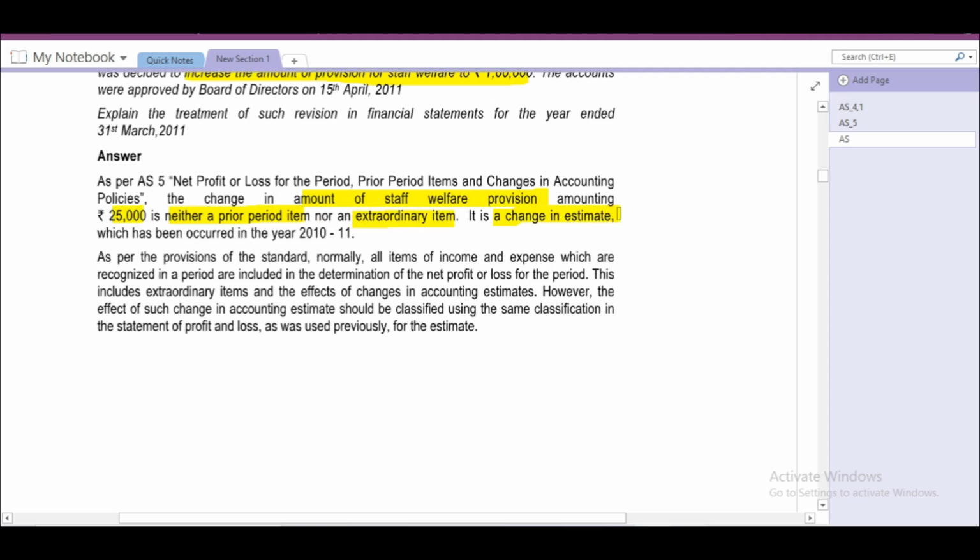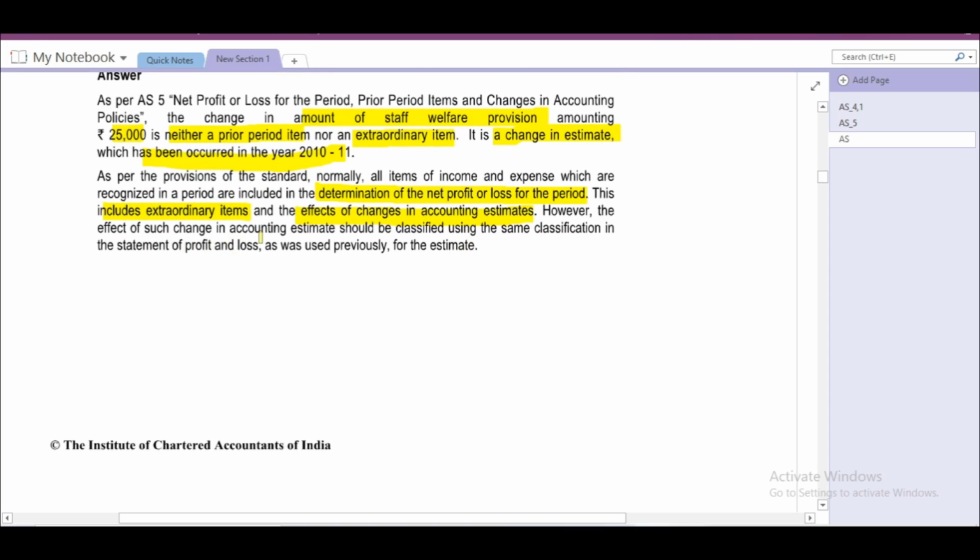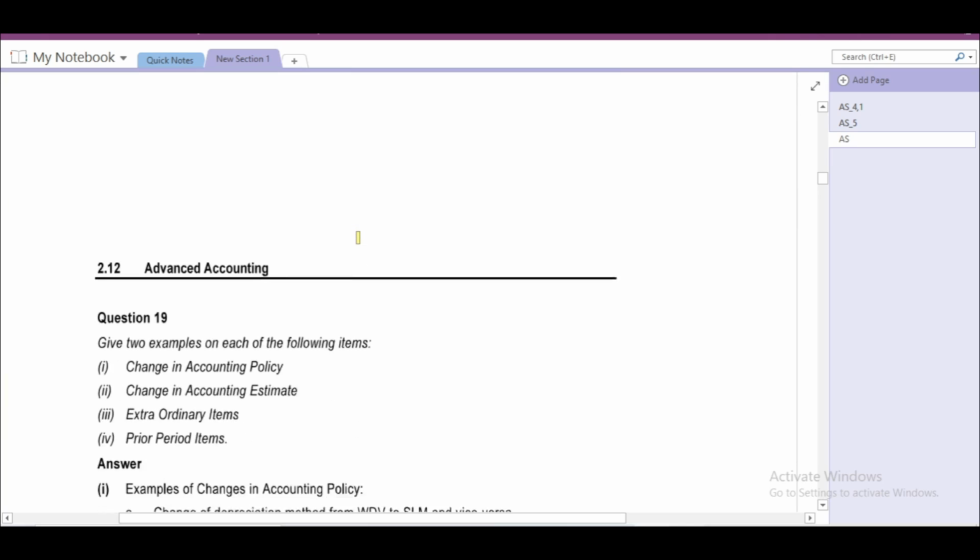It is just a change in estimate which has occurred in the year 2010-11. As per the provisions of the standard, normally all items of income and expense which are recognized in the period are included in the determination of net profit or loss of the period. This includes extraordinary items and effects of changes in accounting estimates. However, the effect of such a change in accounting estimate should be classified using the same classification in the statement of profit or loss that was used previously for the estimate.